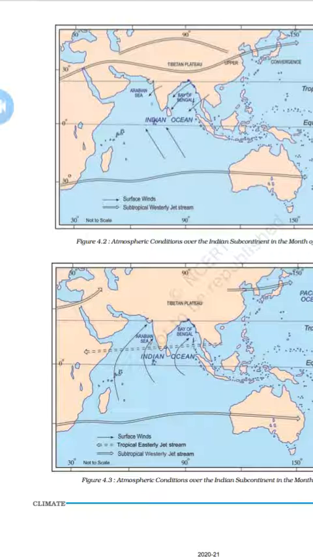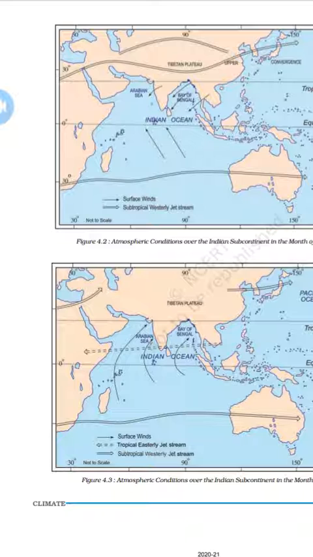The ITCZ is a zone having a belt of low pressure in the equatorial latitudes. This is where the northeast and the southeast trade winds converge. This zone lies more or less parallel to the equator, but moves north and south with the apparent movement of the sun.